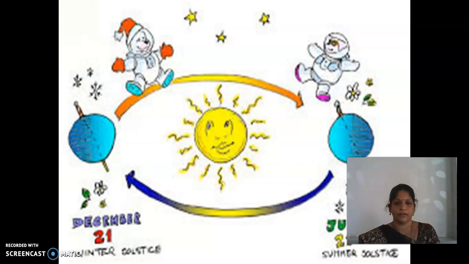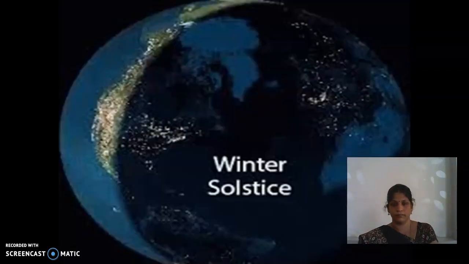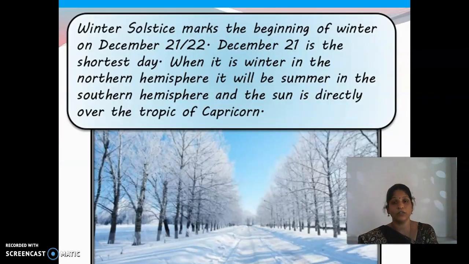Then, the winter solstice. Winter solstice means the shortest day. The winter solstice marks the beginning of winter on December 21 or 22, 23, 24.